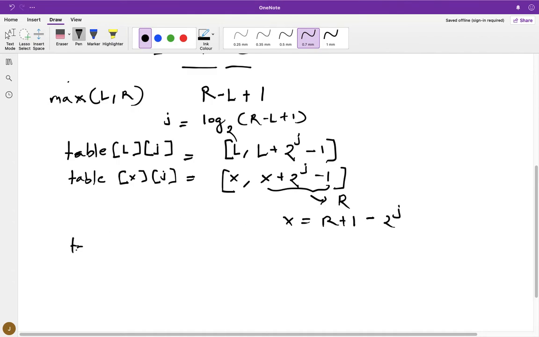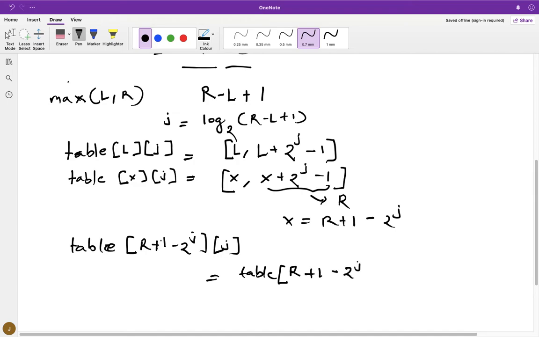So in my table, if I replace x with R plus 1 minus 2 power j and j, this will give me the maximum in the range R plus 1 minus 2 power j to R, right? So now that we have these two values already in the table, we can take the maximum of these two values in big O of one time.